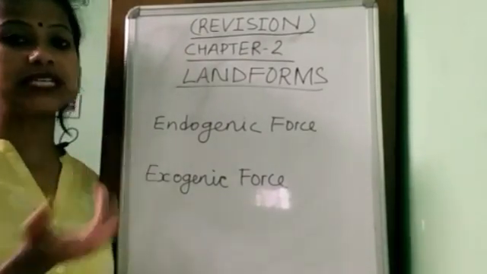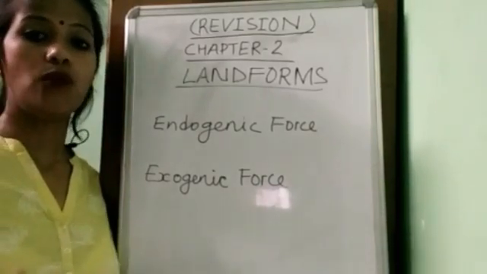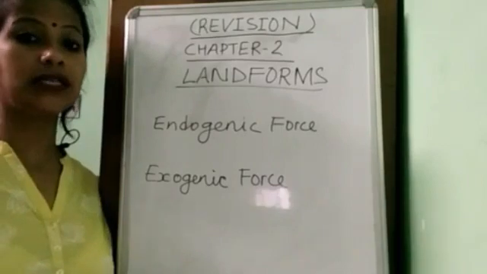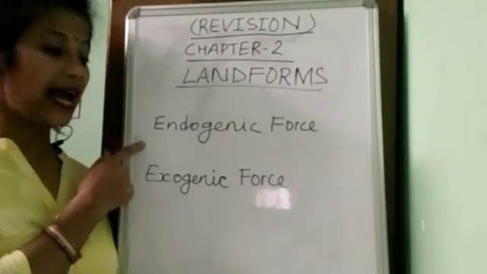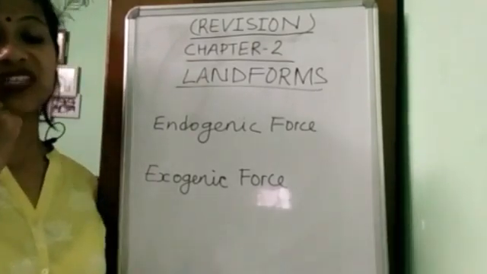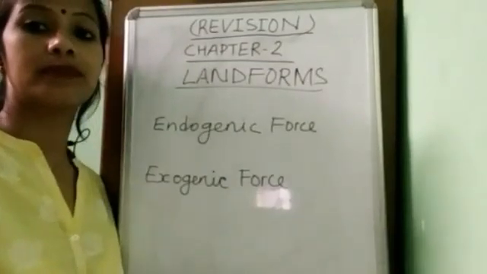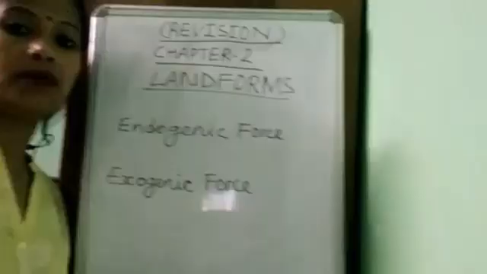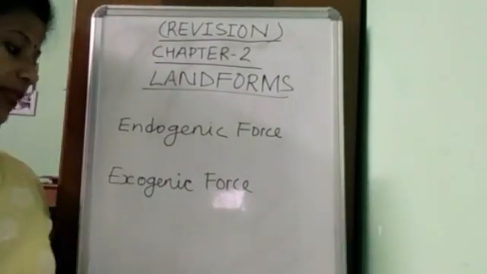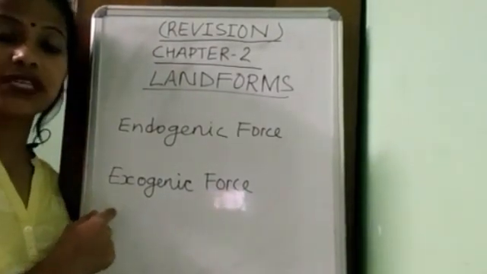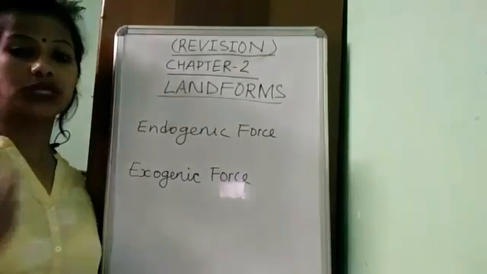Endogenic force means the interior of the earth, beneath the earth. Whatever changes occur there are called endogenic forces. You can see endogenic force in the form of earthquakes, volcanic eruptions, etc. And exogenic forces act externally.